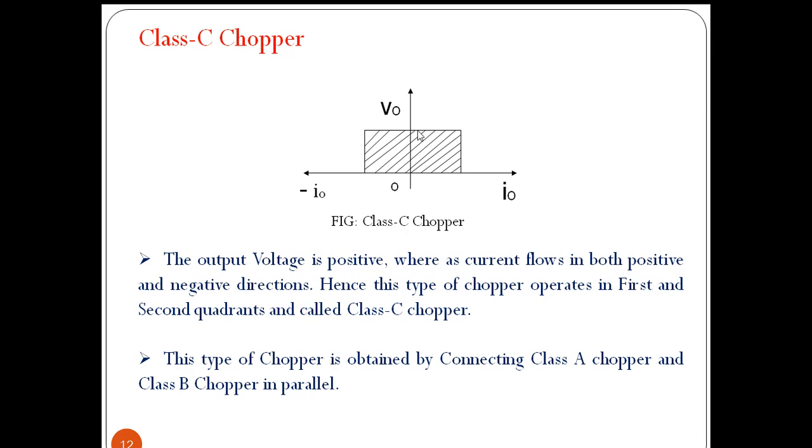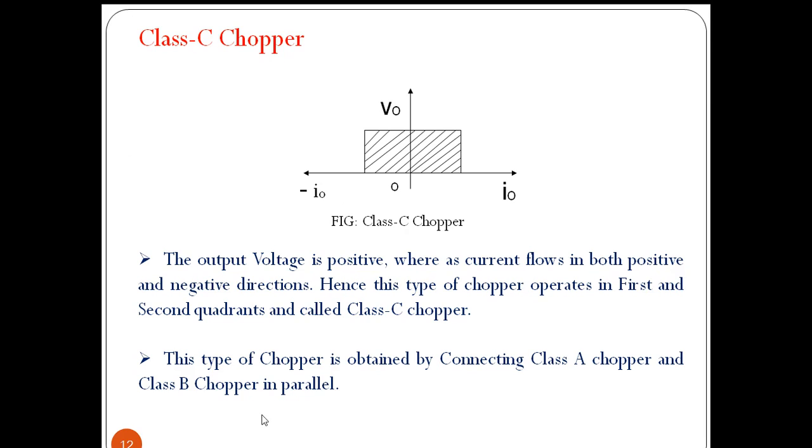During operation of the chopper, for a duration of time we are getting positive current, and for a small duration of time we are getting negative current. The output voltage is positive, whereas the current flows in both positive and negative directions. Hence, this type of chopper operates in first and second quadrants, and it is called class C chopper.